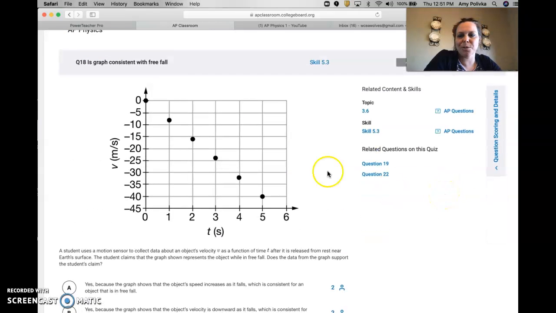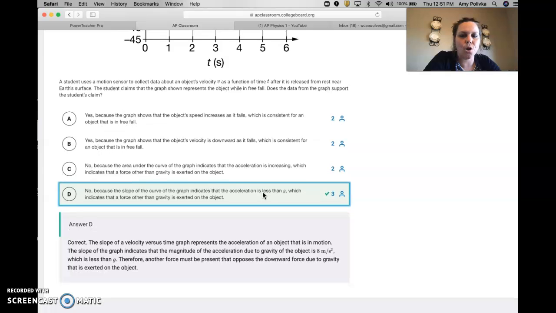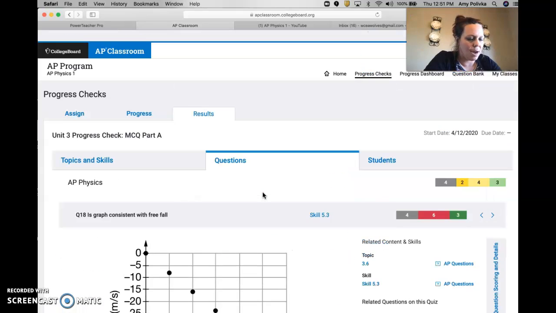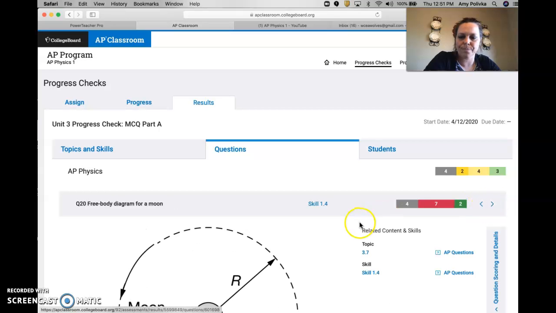All right, here determining the slope. We've got 40 divided by 5, that's 8, less than gravity, right? So we have a linear fit line here. Use that slope. So the slope of velocity over time, that's an acceleration, right? And in this case, it's the acceleration due to gravity that we're comparing it to. It's less than that. So correct answer, no, it cannot be. And then finally, number 20.